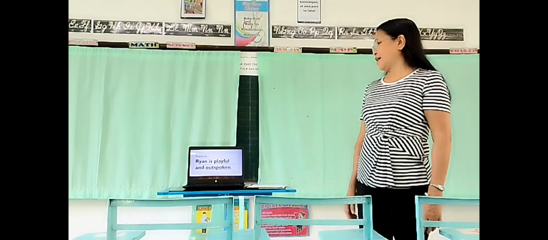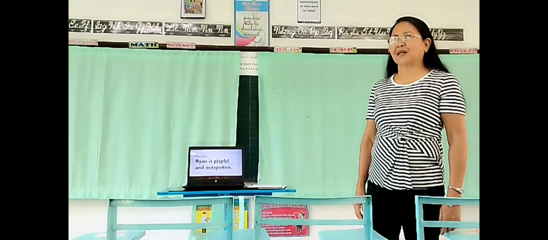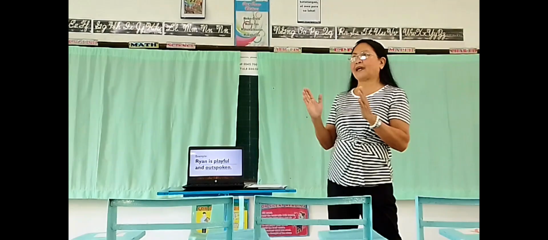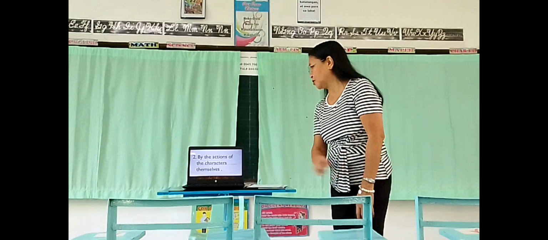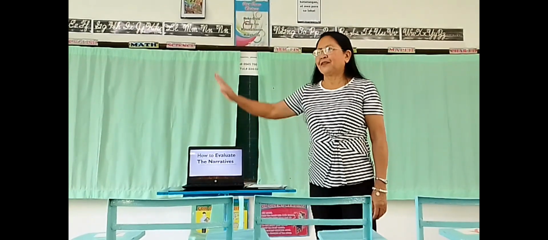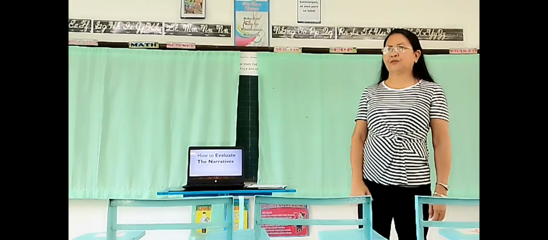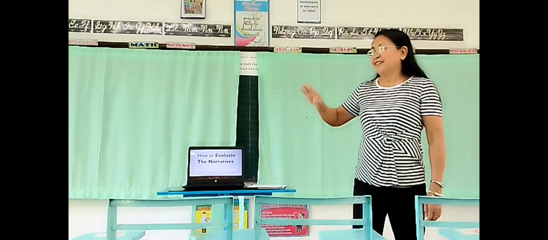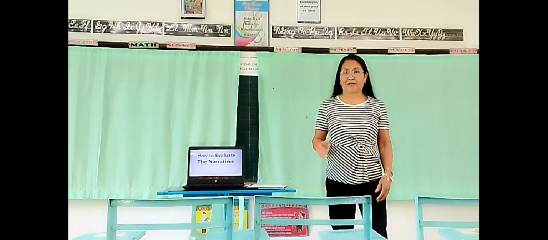How do you identify Ryan there? The traits of Ryan are playful and outspoken. Yes, so you will understand now. You will start to understand the story because of the character that Ryan is playful and outspoken. Those are only some ideas on how you are going to observe the characters and the setting of the story. And those are the guides that we will have in evaluating the narratives.